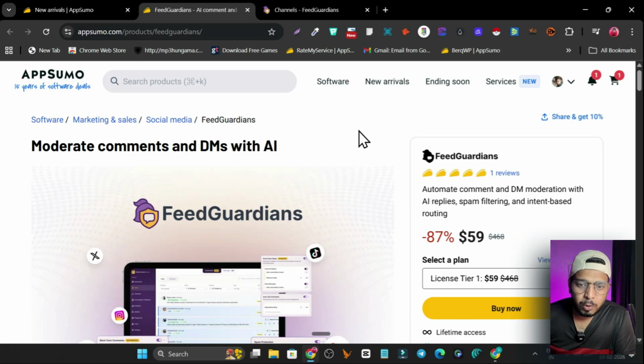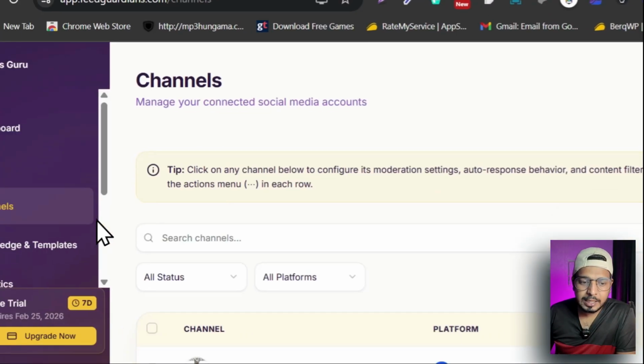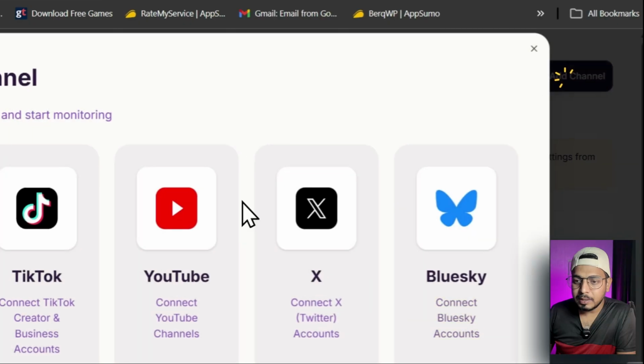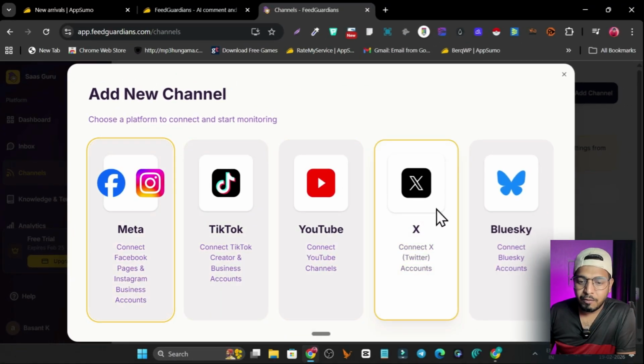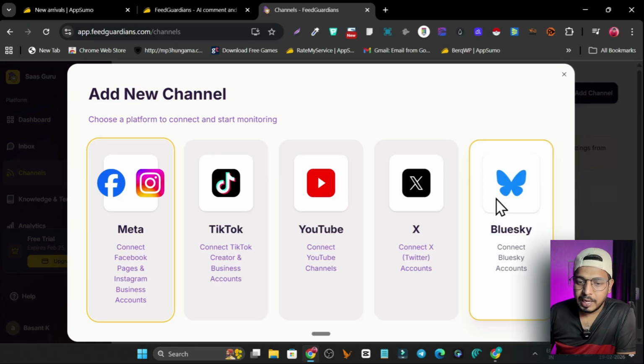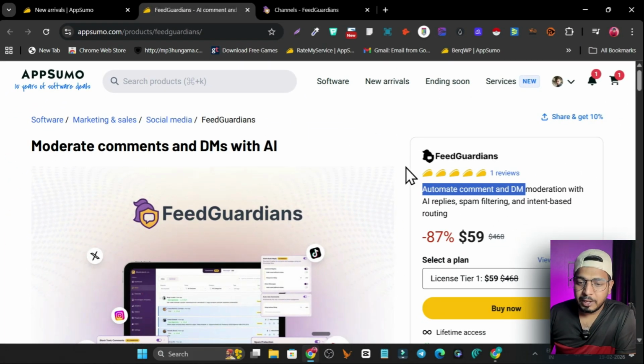In today's video, I am going to talk about Feedguardians. This is the tool you can use to automate comments and DMs for your different social media accounts. It has connectivity to various platforms like Instagram, Meta, TikTok, YouTube, and also X and Bluesky. Till yesterday, Bluesky was not available, and right now I can see they have added this one as well. So it is pretty good because they are adding new platforms pretty quick.